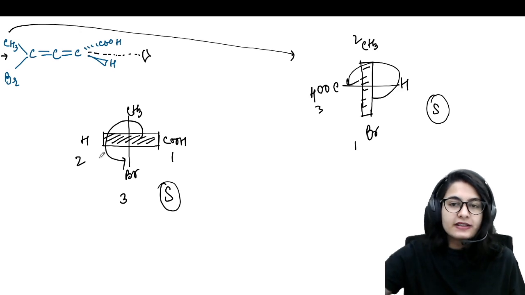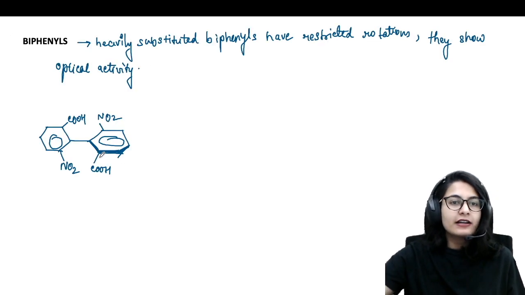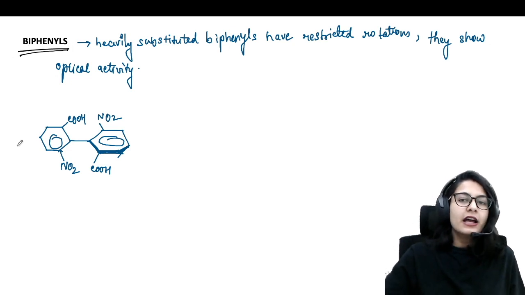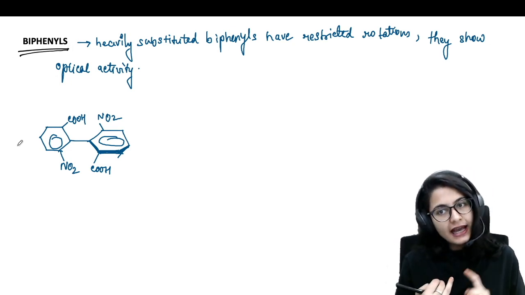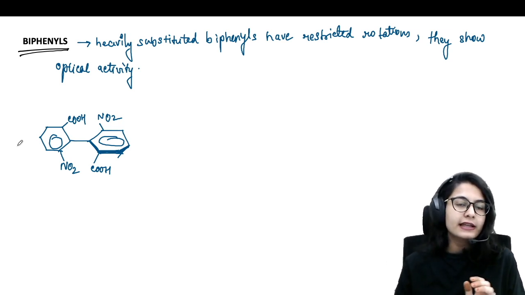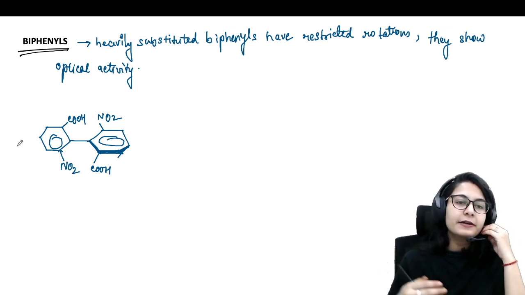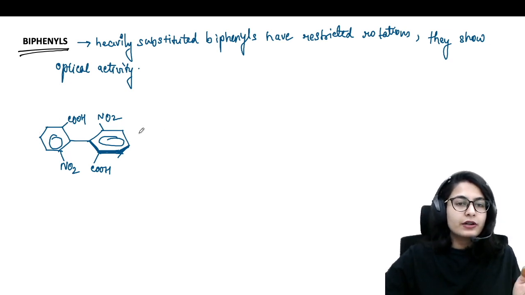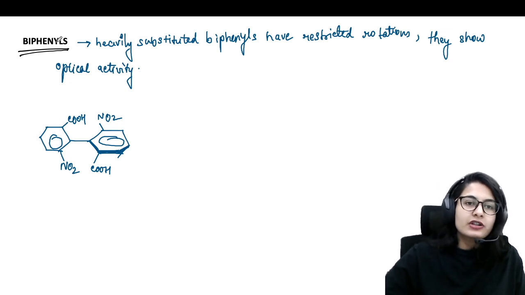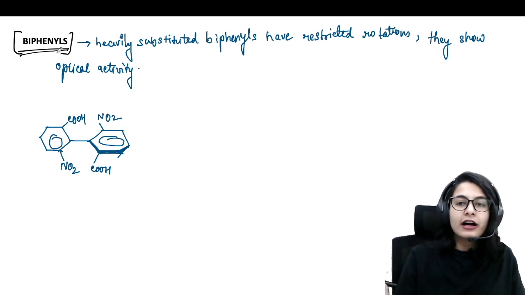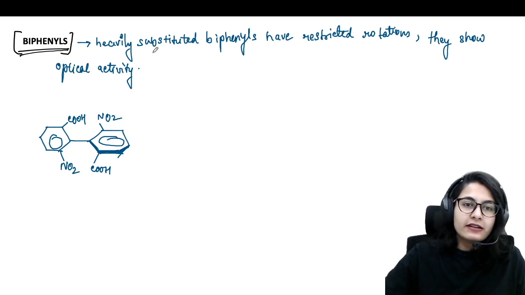Now this is an accurate method and it hardly goes wrong. The same method we are going to apply to the biphenyls. If you have noticed, the allenes, biphenyls, spiro compounds, and alkylidenecycloalkanes are all chiral because of a chiral axis, right? That is why we are now going to do the nomenclature.